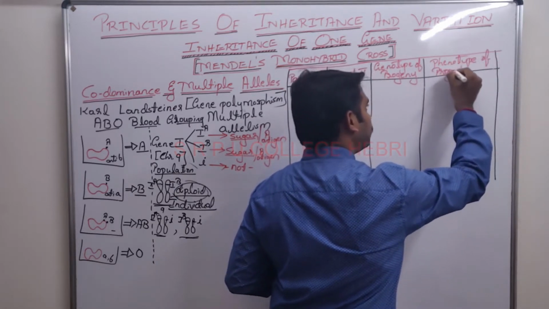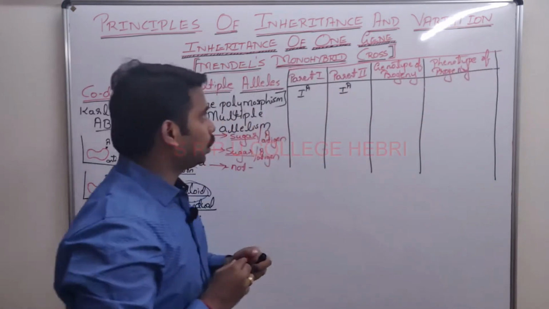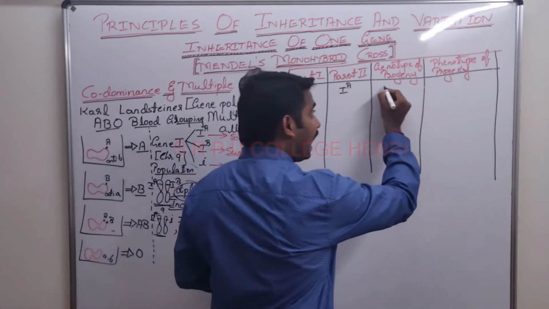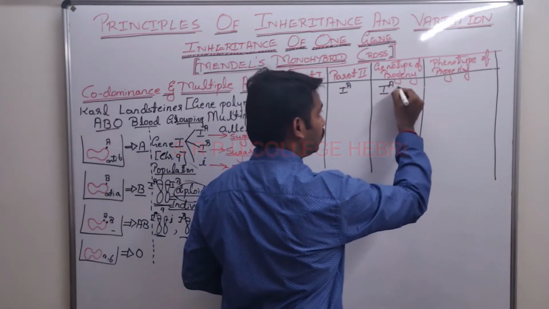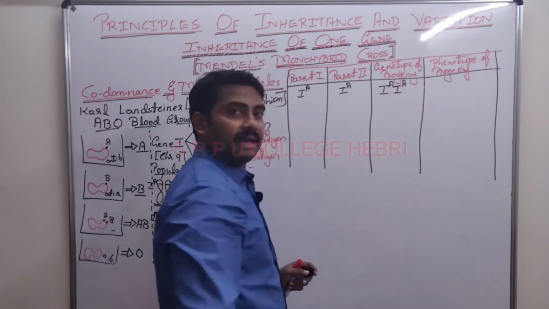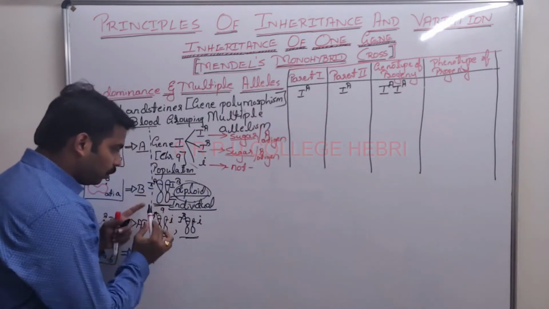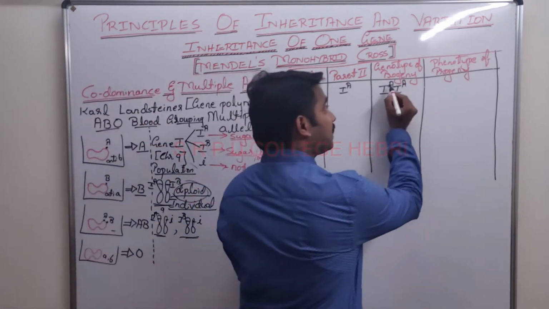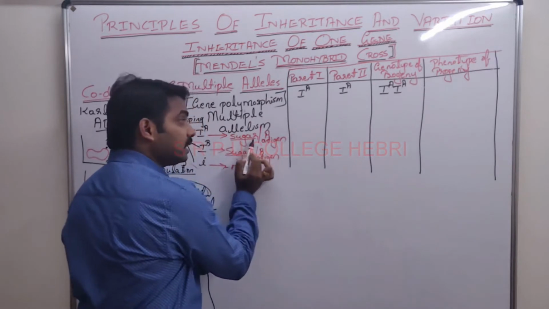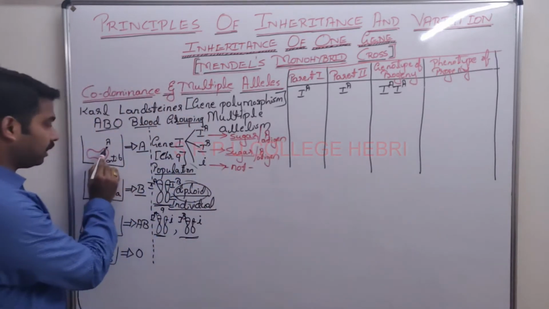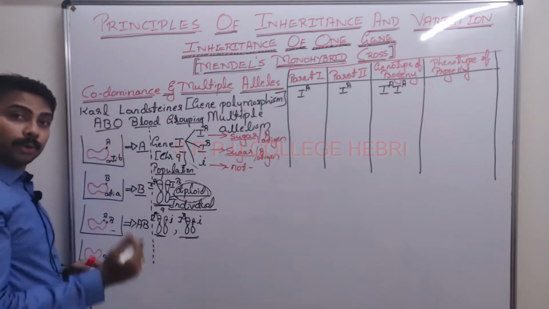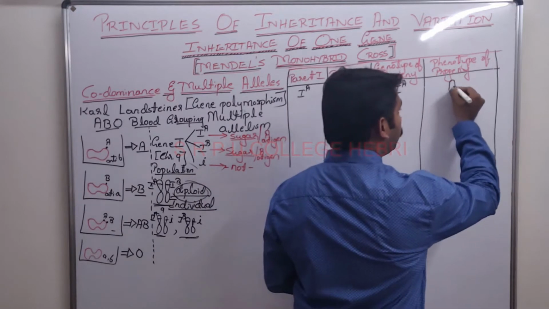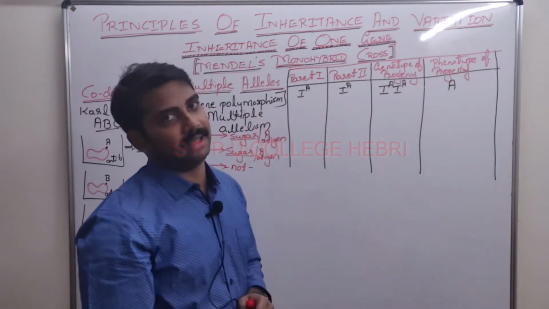The father gives the IA allele, and the mother is also contributing through her ova the IA allele. Now in that baby, when the zygote is formed, the genotype will be IAIA. At the 9th pair of chromosomes, the baby is going to have IA as well as IA. As the IA allele produces sugar, the A antigen, on the RBC, what is the phenotype of that person? What is the blood group of that person? The blood group is A.